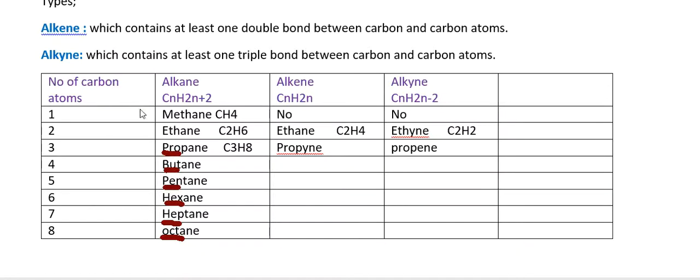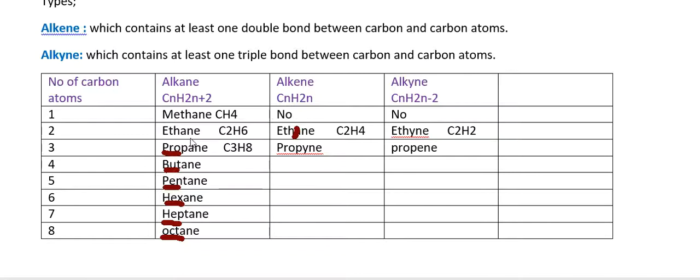If the number of carbon atoms is 2 and it is an alkene, then it is ethene, not ethane. Eth from two carbon atoms and ene from alkene. Similarly, eth from two carbon atoms and yne from alkyne, so it is ethyne.